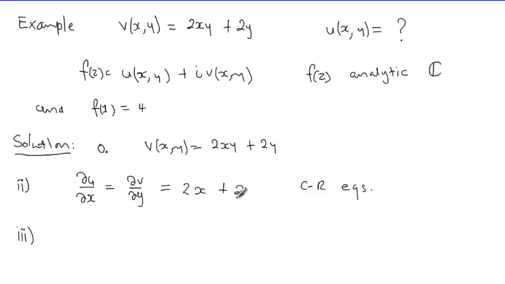Now, if we know that this is a derivative and you are actually searching for u, then I hope you all understand that this is a partial derivative of u with respect to x. So to get u, I hope you understand that we can recover u in terms of x by integrating this with respect to x. So we get the 2x plus 2